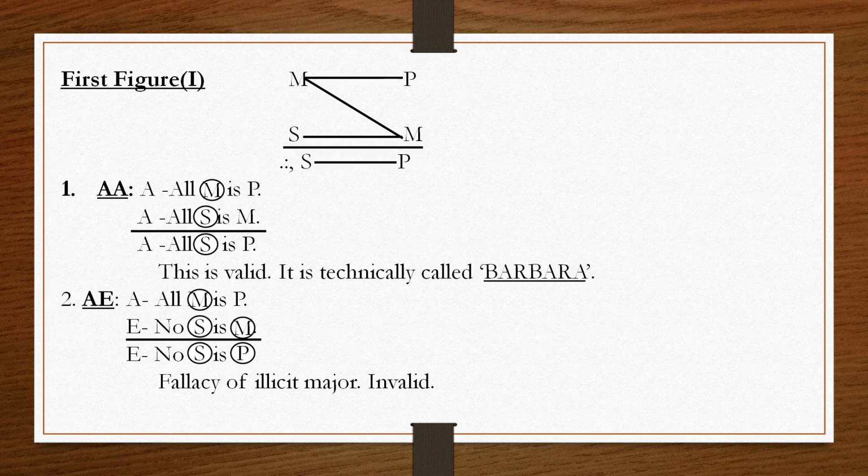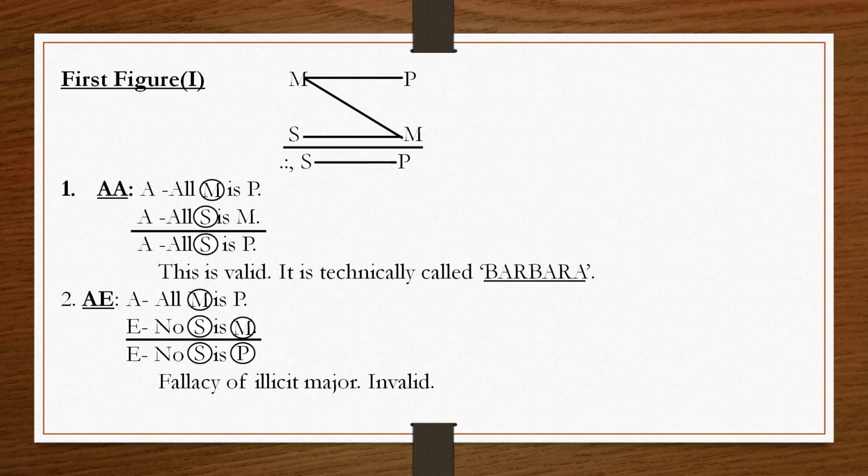So we have taken a universal conclusion, the E proposition, the universal negative proposition. The E proposition, you know, distributes both subject and predicate, that means the minor term and also the major term. So in the conclusion, two terms are distributed.